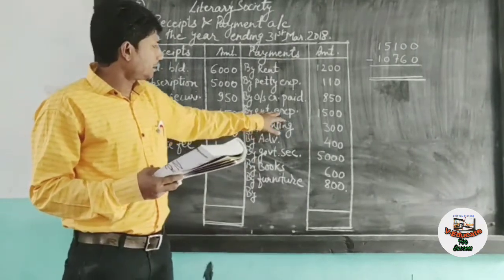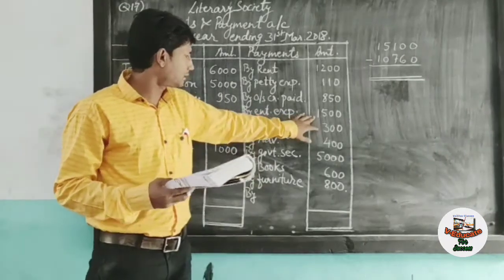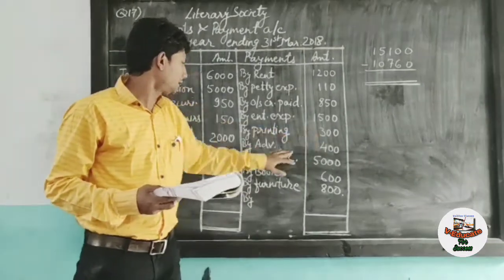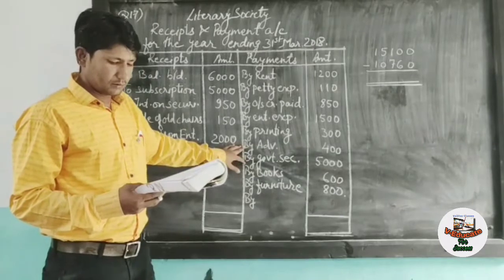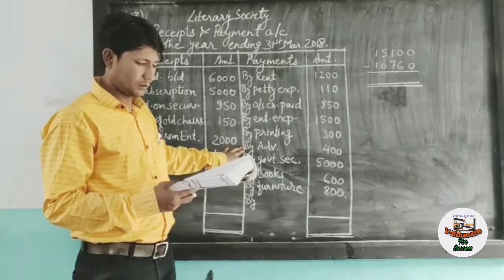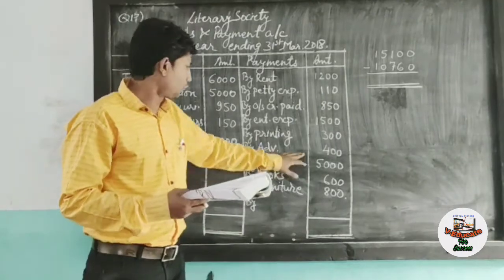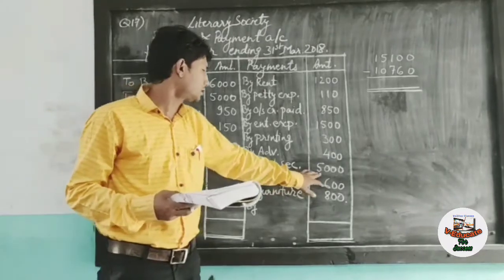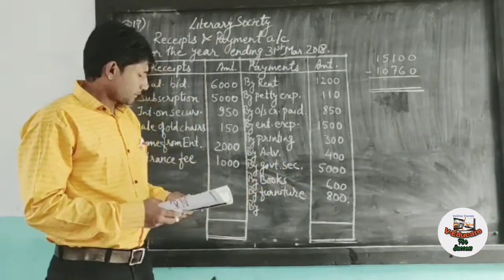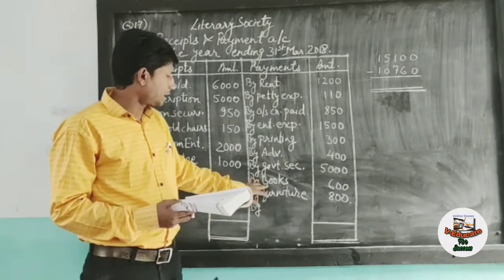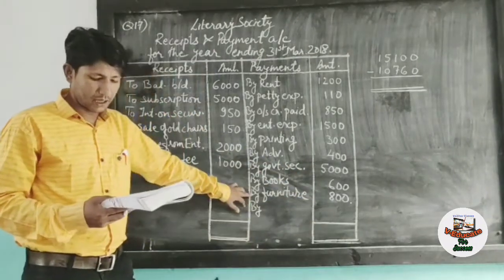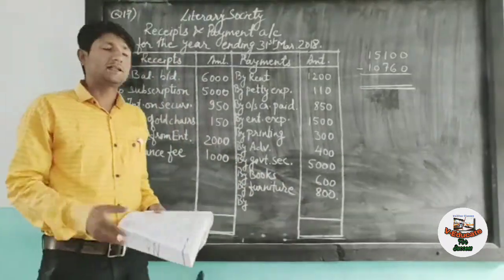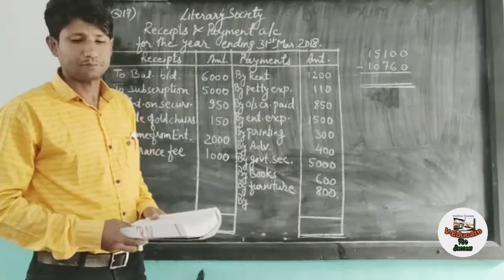Then by entertainment expenses, it is given 1,500. By printing, it is given 300. By advertisement, it is given 400. By government securities, you have purchased the government securities for 5,000, for which the payment has been made. You have purchased the books for the library, by books 600, and at the last you have purchased furniture of rupees 800. No adjustments will be considered in this account.